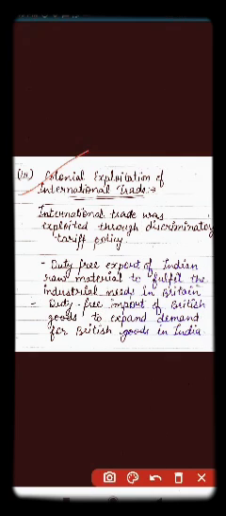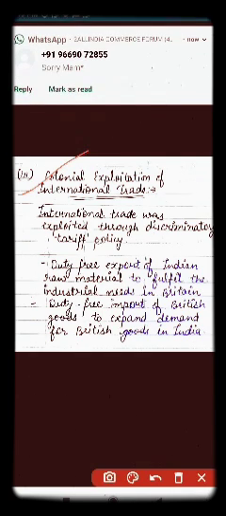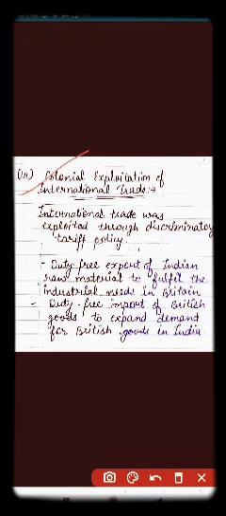And the third is colonial exploitation of international trade. India's international trade was exploited through the discriminatory tariff policy. How?